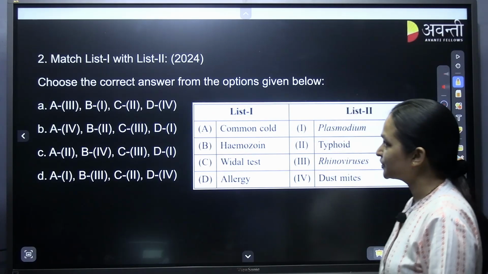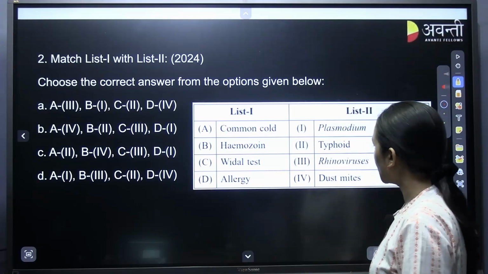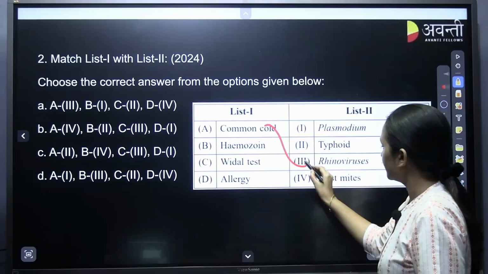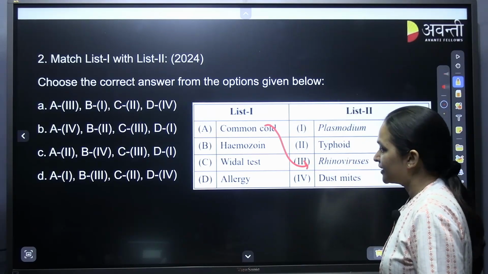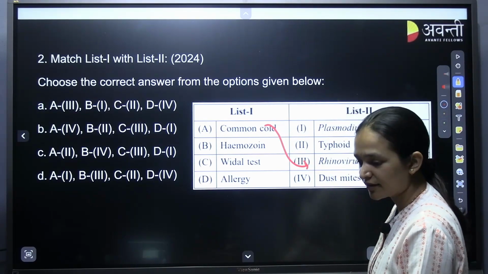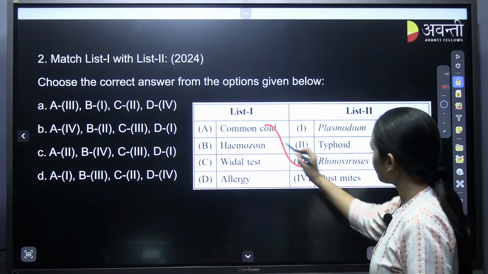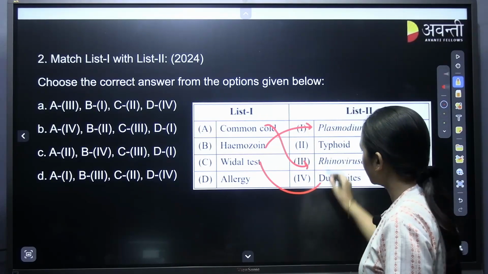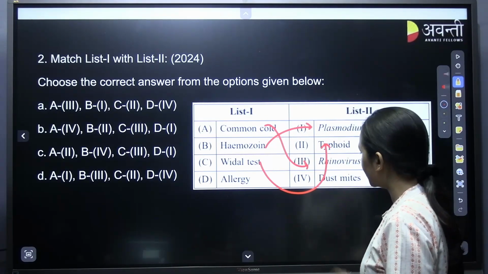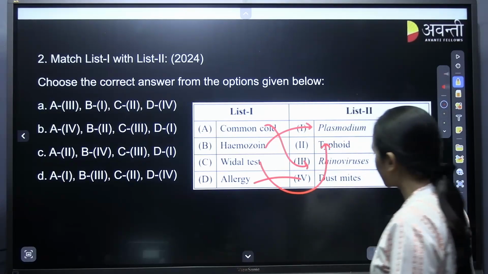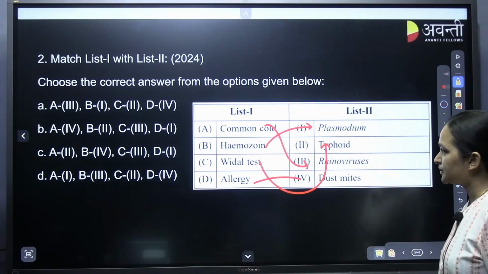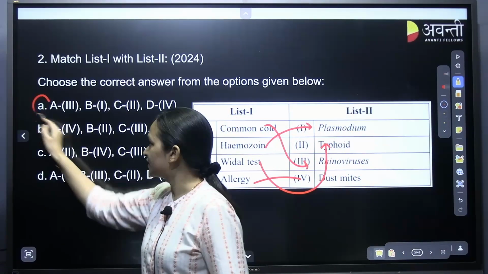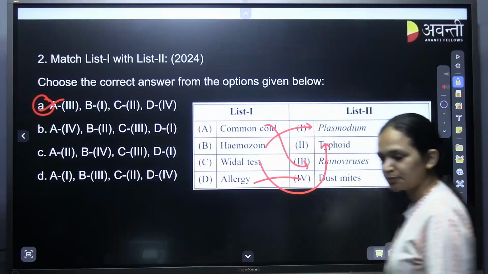Again match list 1 and 2. Common cold is caused by rhinovirus. Hemozoin is by Plasmodium. Widal test is for typhoid. Allergy, dust mites. So A3. With the first match, this also we can get the answer, that is A is the correct answer. Understanding?